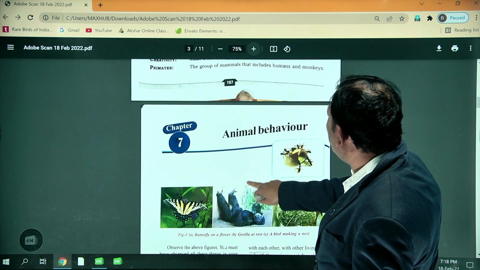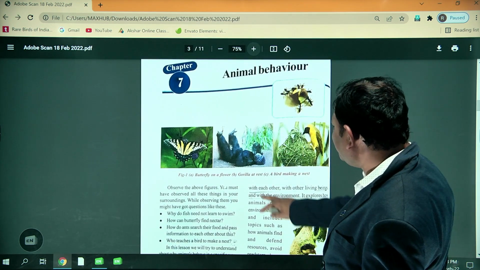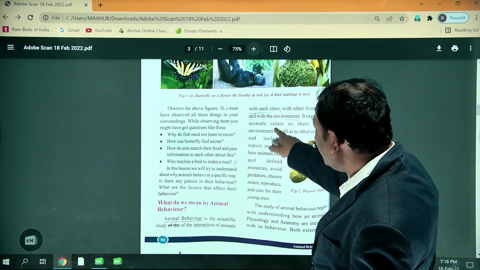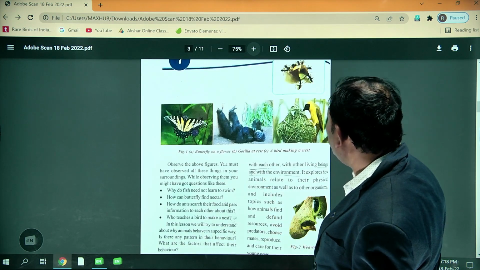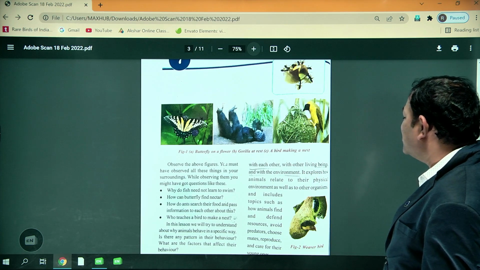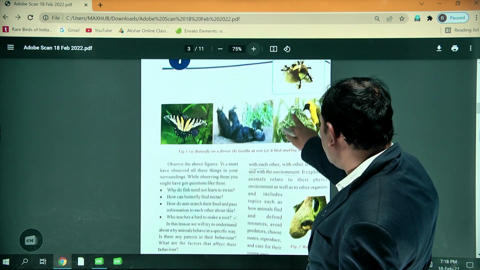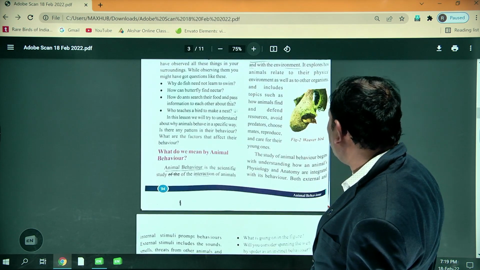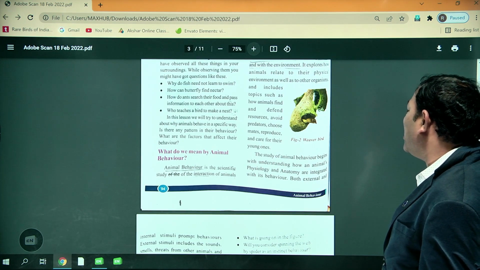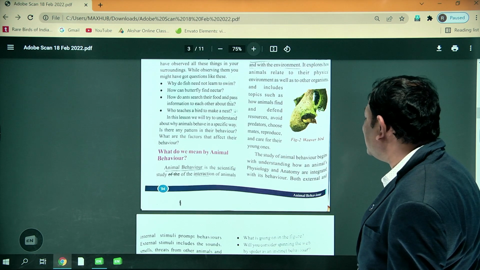Animal behavior is the scientific study of the interaction of animals with each other, with other living things and with the environment. The study of animal behavior begins with understanding how an animal's physiology and anatomy are integrated with its behavior.